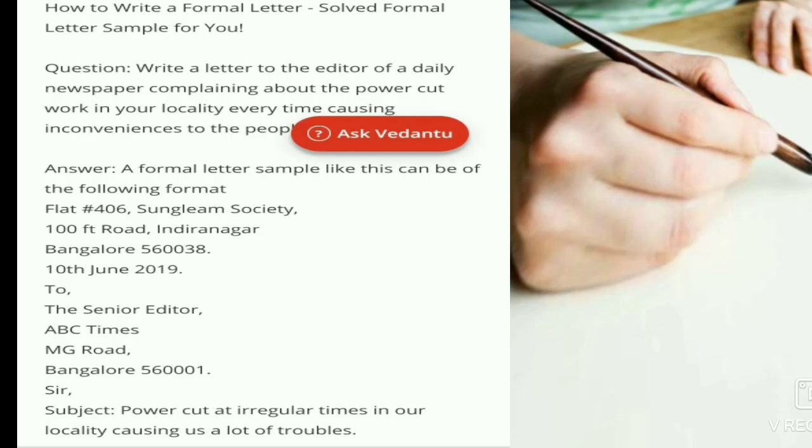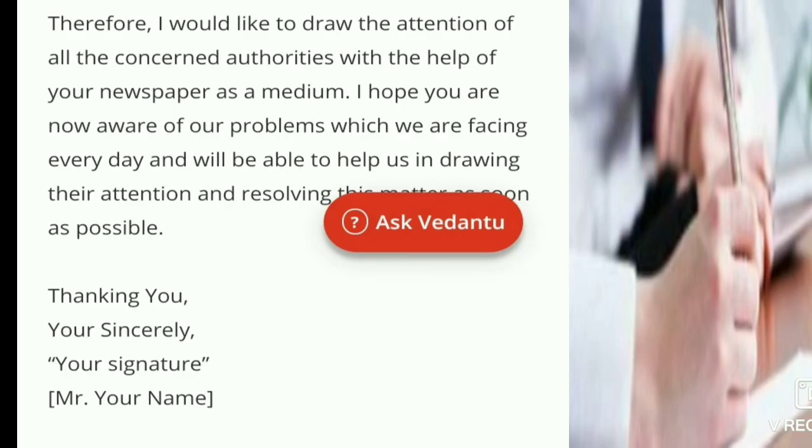And after that, the last letter is the editor letter. And here the complaint you have to write to the editors. You have to write any topic in the letters to the editors. So here the editor letter is given.